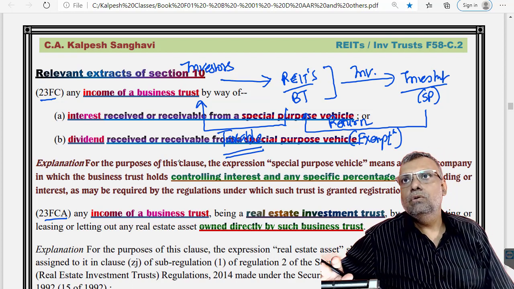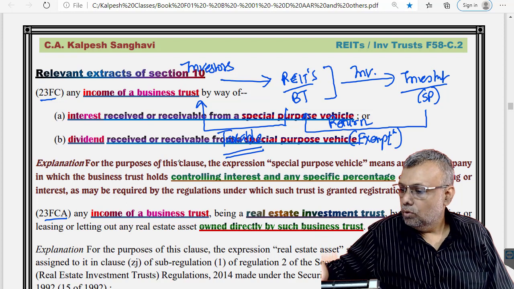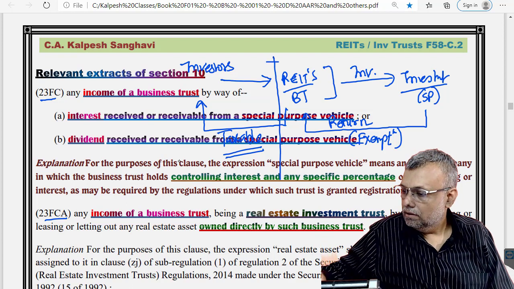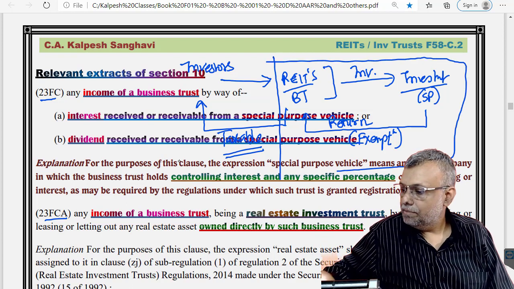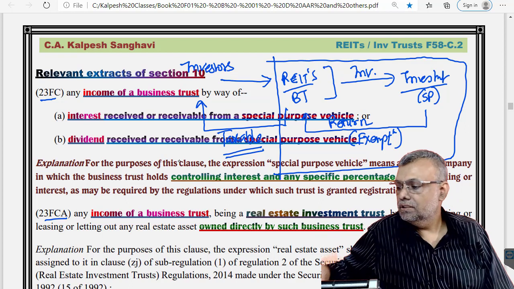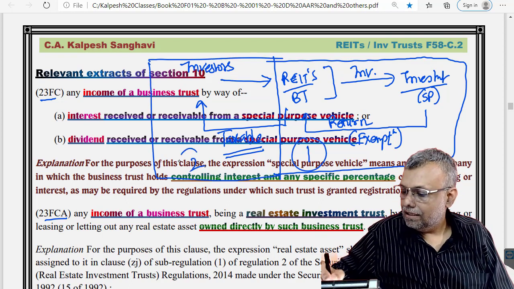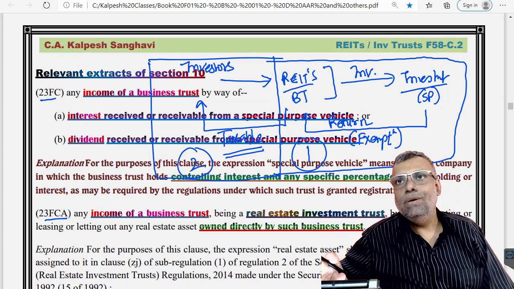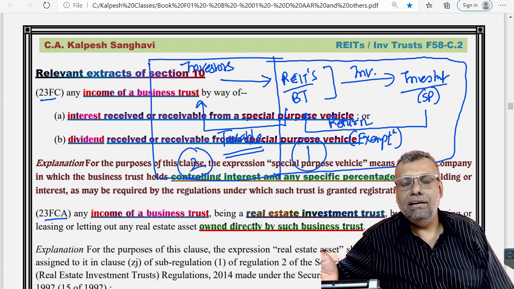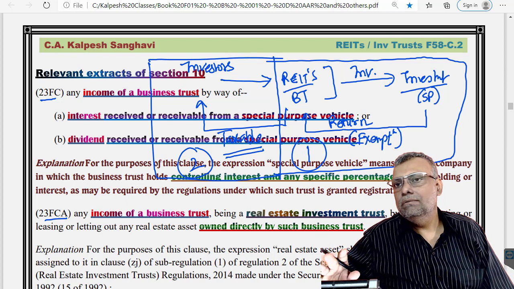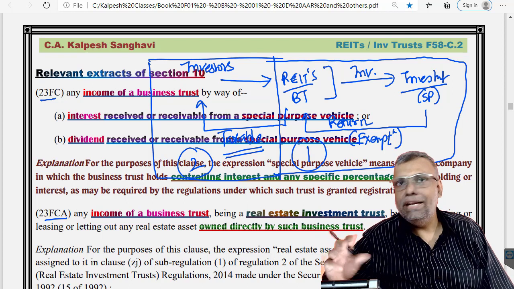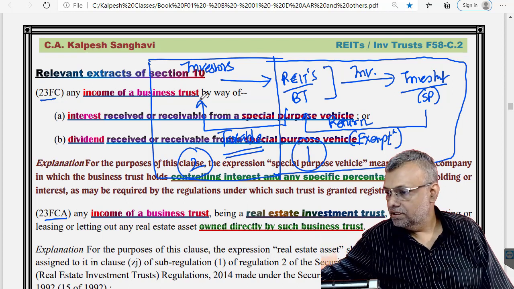First of all, let us discuss only those transactions in relation to the REITs and the specified entities. This is one part of the discussion, and the investor taxation will be the second part. Logically they are the reciprocal of each other, but since some variations are there, we'll divide our discussion accordingly.